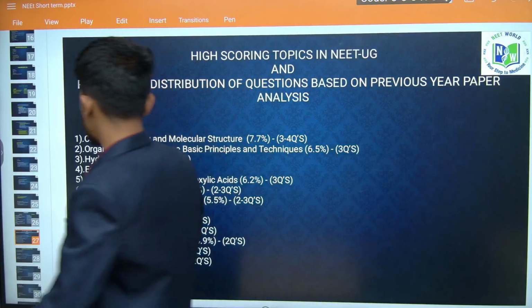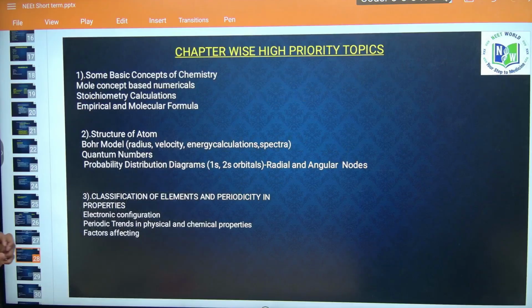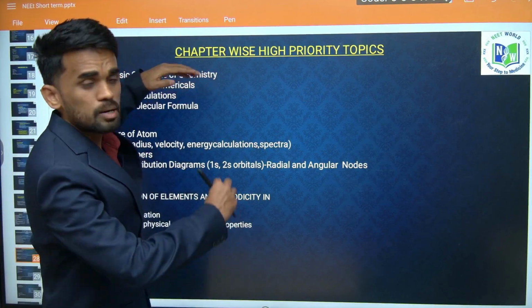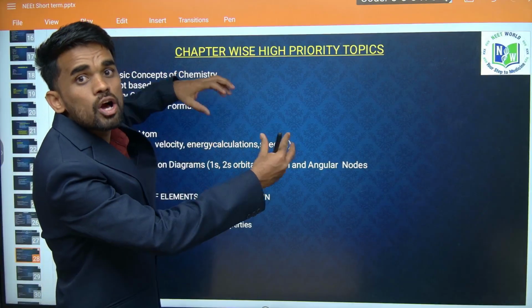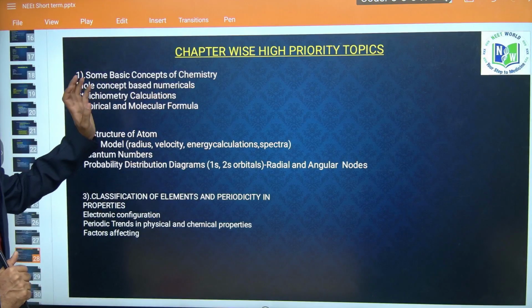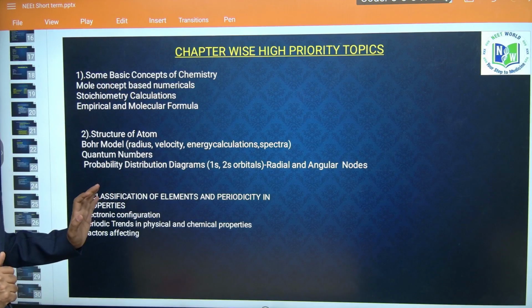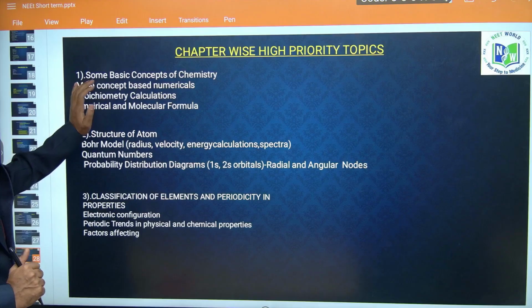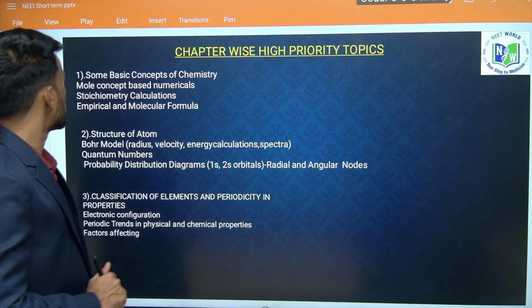Okay. Then next, here I segregated complete chapters based on their priorities. Okay. So here I have mentioned some of the high weightage topics from each chapter. So look here, this first one is what? Some basic concepts of chemistry. Okay.